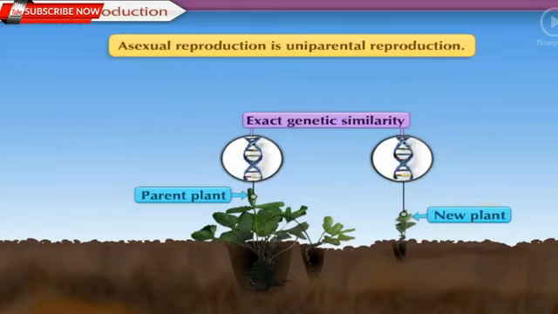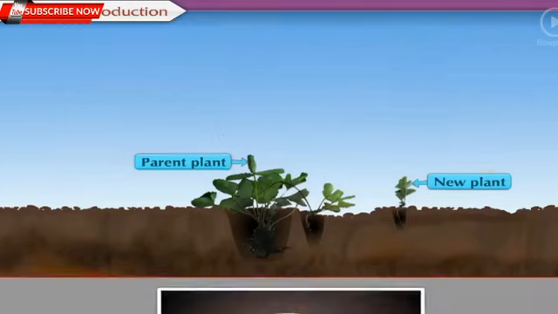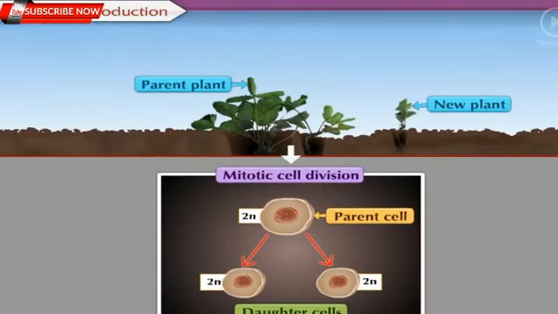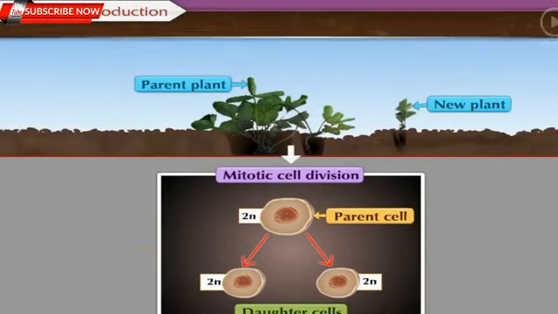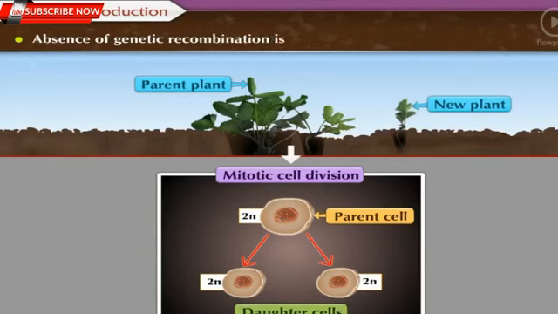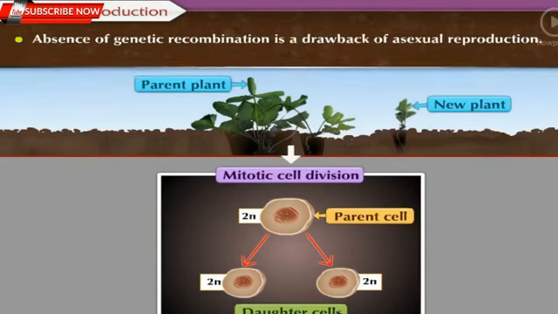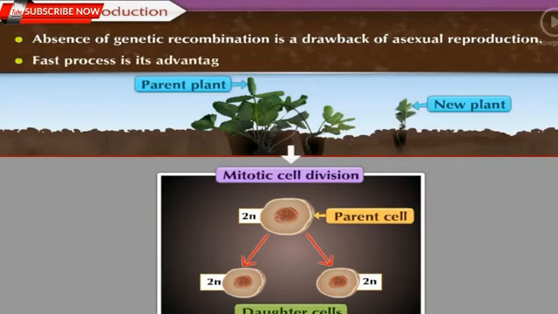This is uniparental reproduction, and it occurs by mitotic cell division. Absence of genetic recombination is a drawback of this reproductive method, whereas fast process is its advantage. Come, let us do a more detailed study of this method of reproduction.